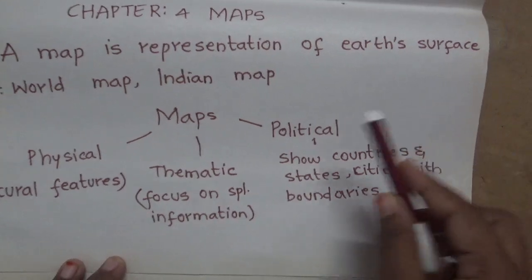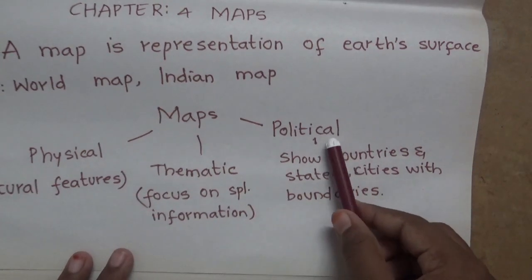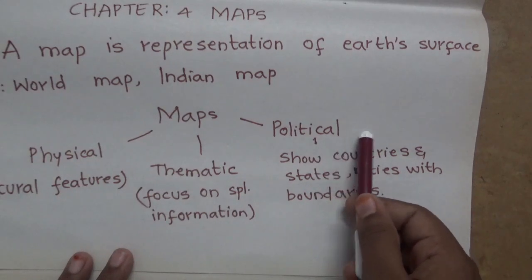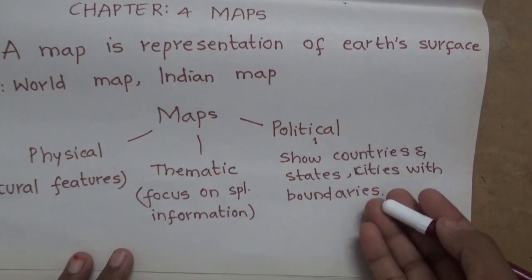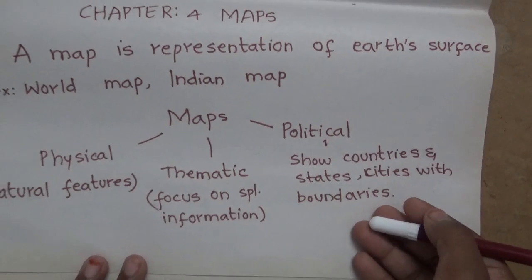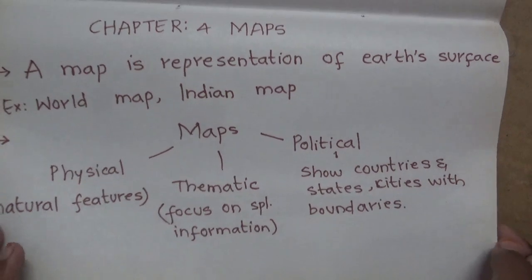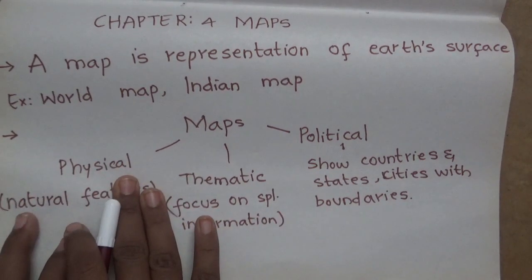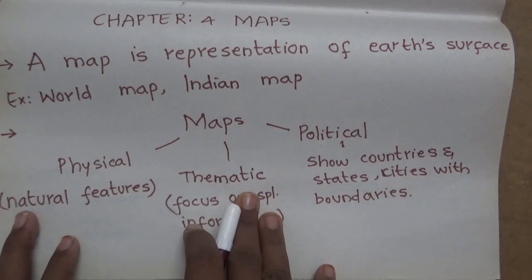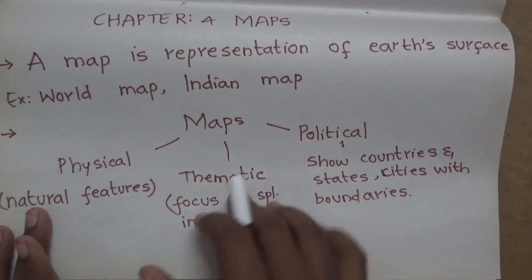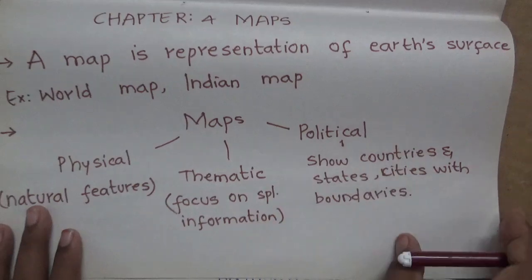And now coming to political. Political maps, as the term itself says, generally represent the boundaries of cities, states or international countries. Is that clear? Physical means it deals only with natural features. Thematic is based on only one particular theme, that is, it focuses on only one specific piece of information. And political generally represents boundaries.